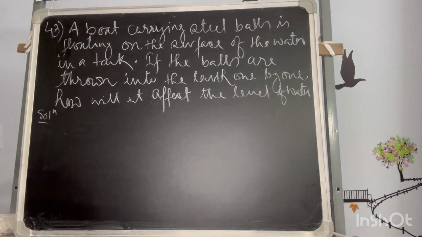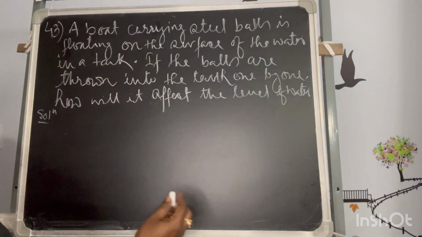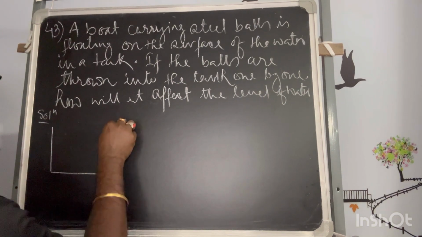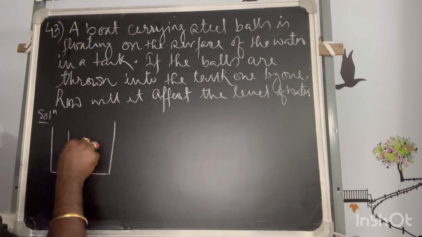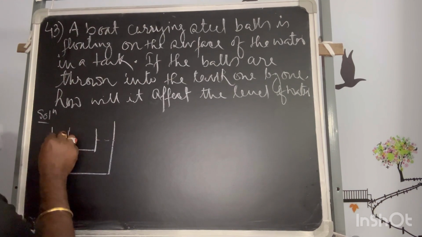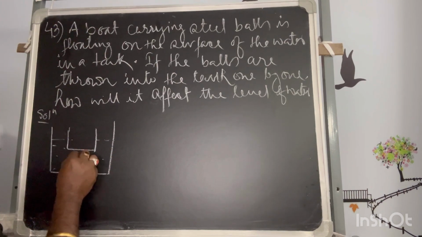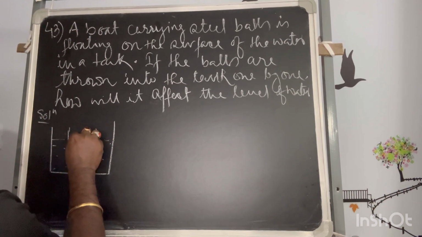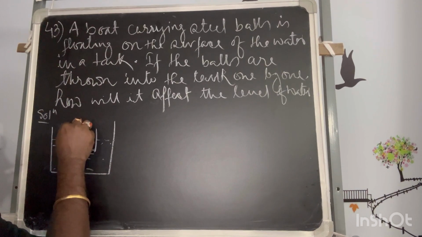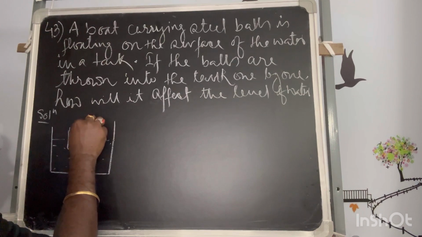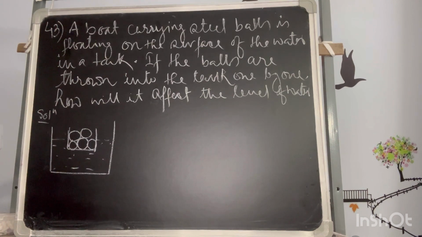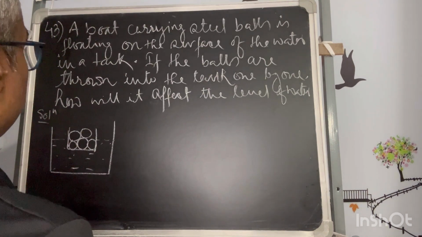Okay, so a boat carrying a steel ball. If I say this is a tank, a boat, I'm just drawing it uniformly, is floating. This is water, and a ball is inside, or multiple balls. Let's say there are several balls. I'm assuming these are the balls there.